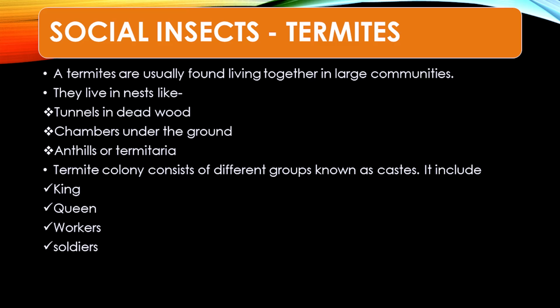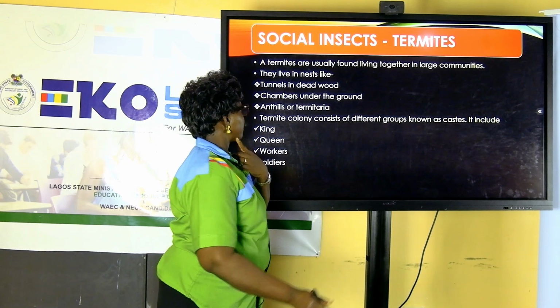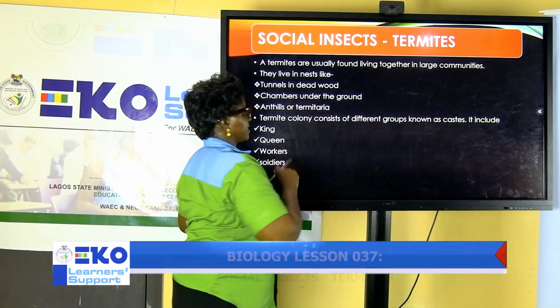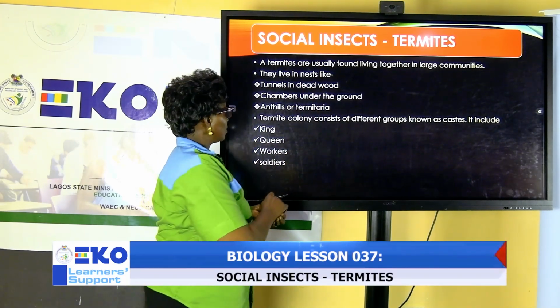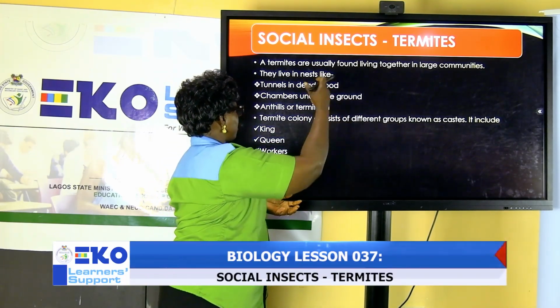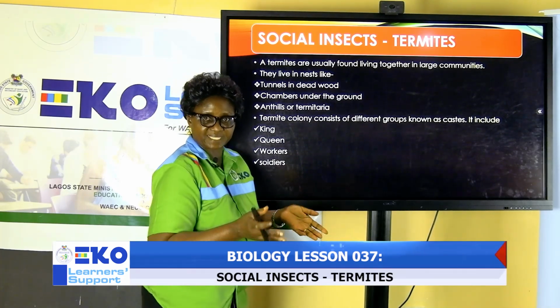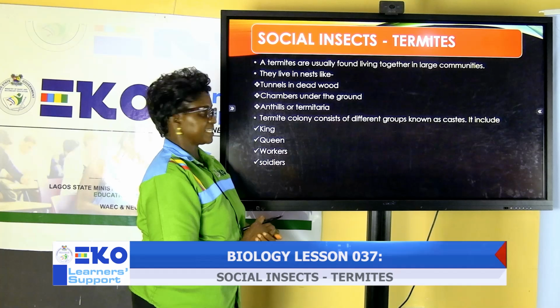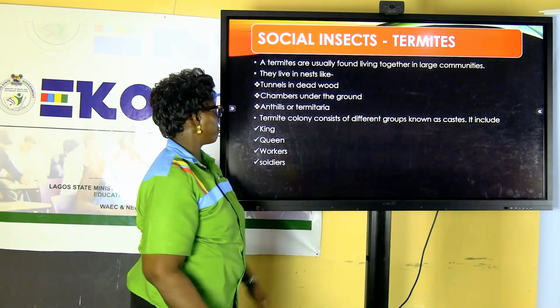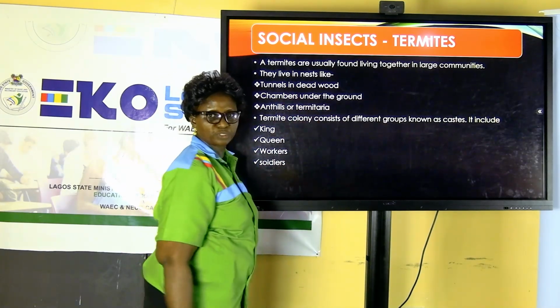What are their features or considerations about their habitat? Termites, generally, they live in nests, which can be in form of the following. Termites live in nests, and the nest can be presented in form of tunnels in dead wood.